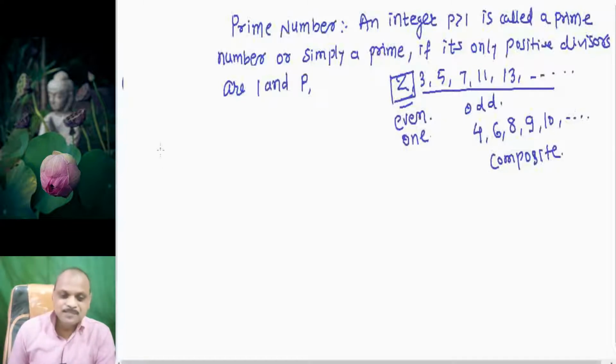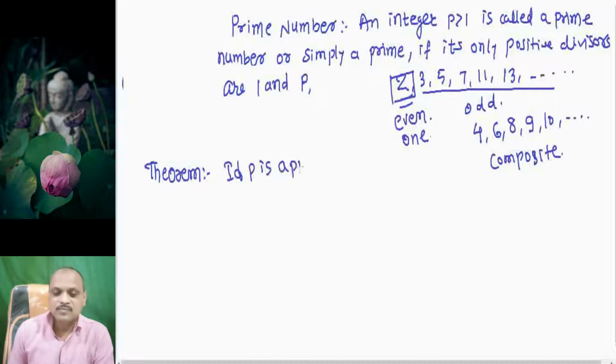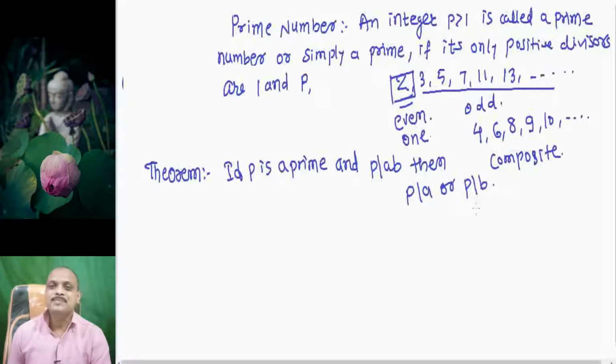Now friends, we will prove one theorem. If p is a prime and p is a divisor of ab, then p is a divisor of a or p is a divisor of b. This is the statement of this theorem. Let us prove this.